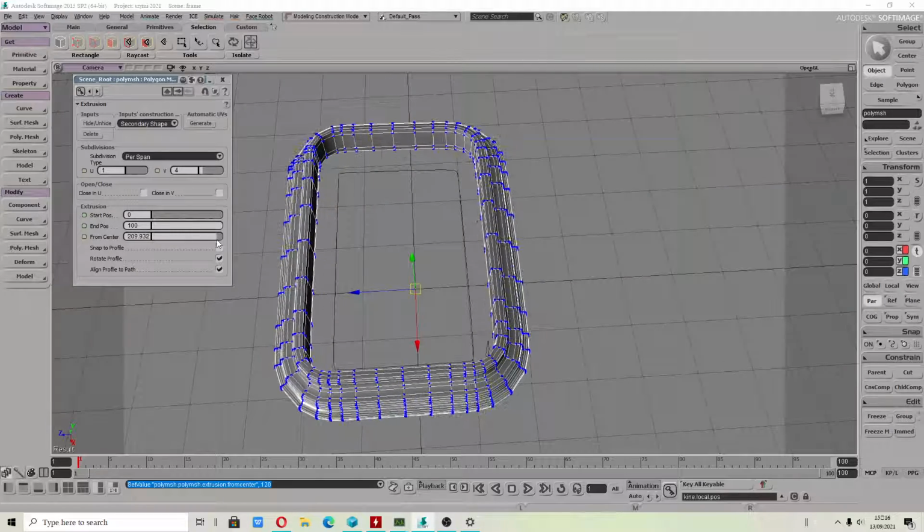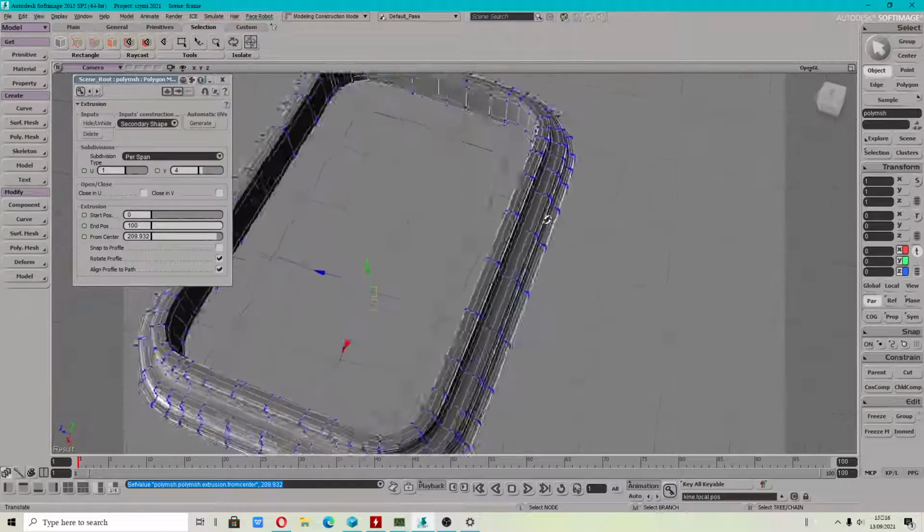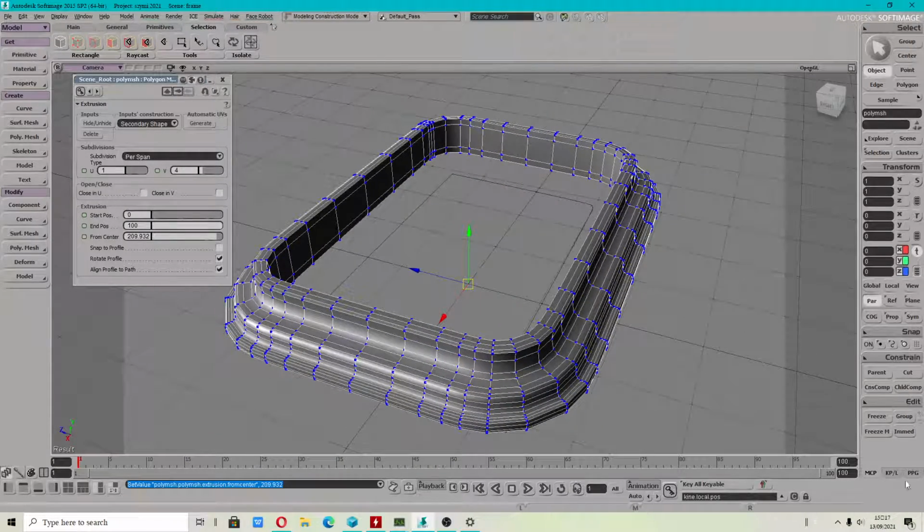There is no limitation. Now we have a beautiful frame extruded. I hope you like this video.